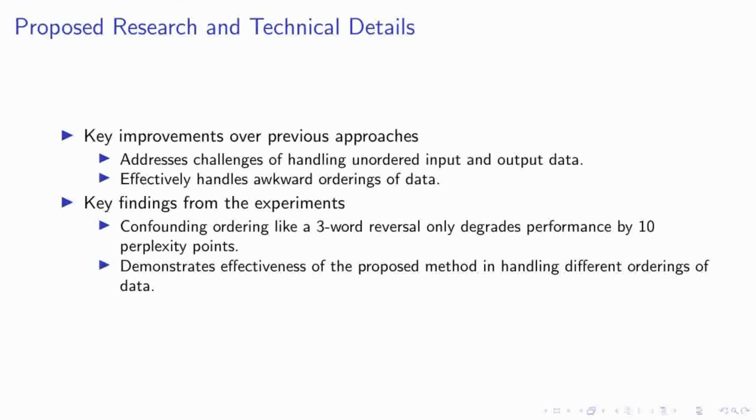Now let's delve into some key findings from our experiments. We found that even a confounding ordering, like a 3-word reversal, only degrades performance by 10 perplexity points. This is a testament to the robustness of our proposed method. Furthermore, our experiments demonstrate the effectiveness of our approach in handling different orderings of data, further solidifying its potential for practical applications. In essence, our research not only addresses a significant challenge in language modeling, but also provides a robust solution that performs well even in less than ideal conditions.